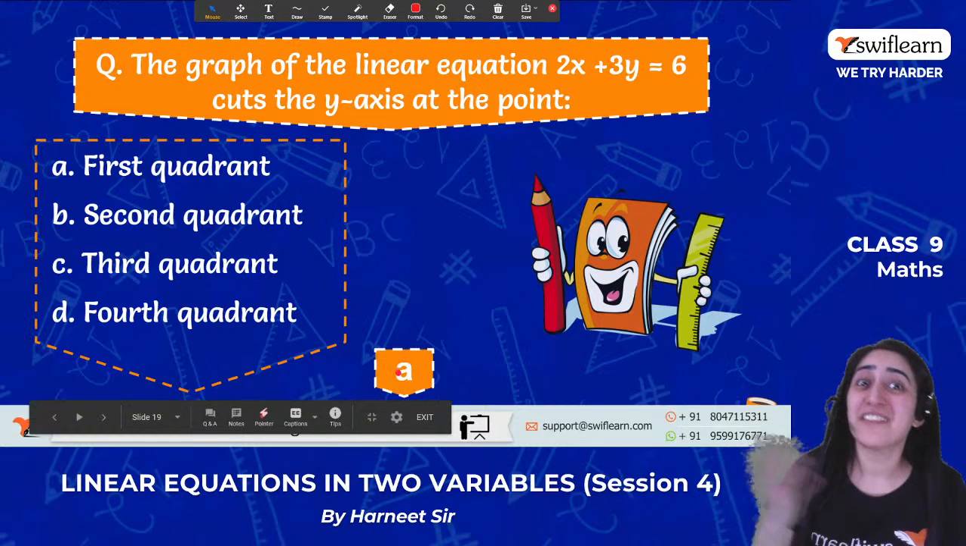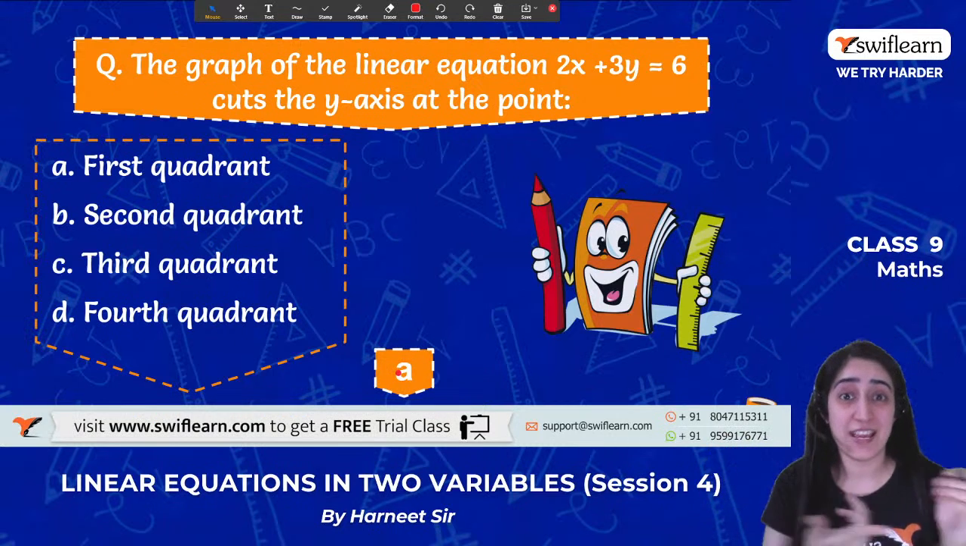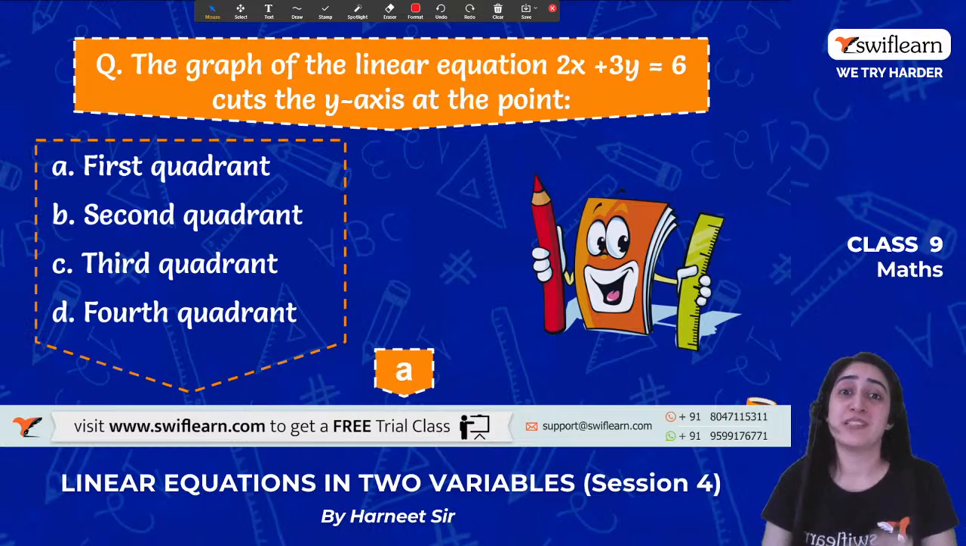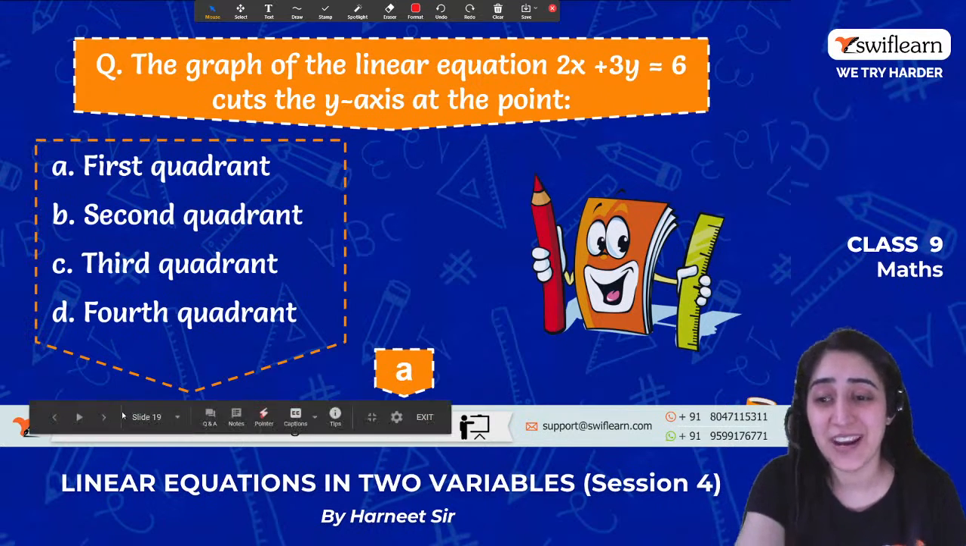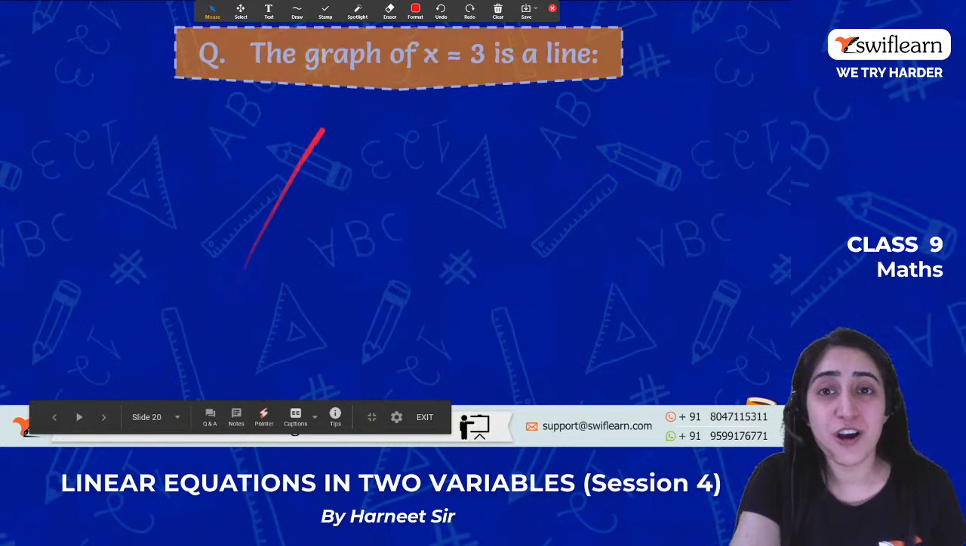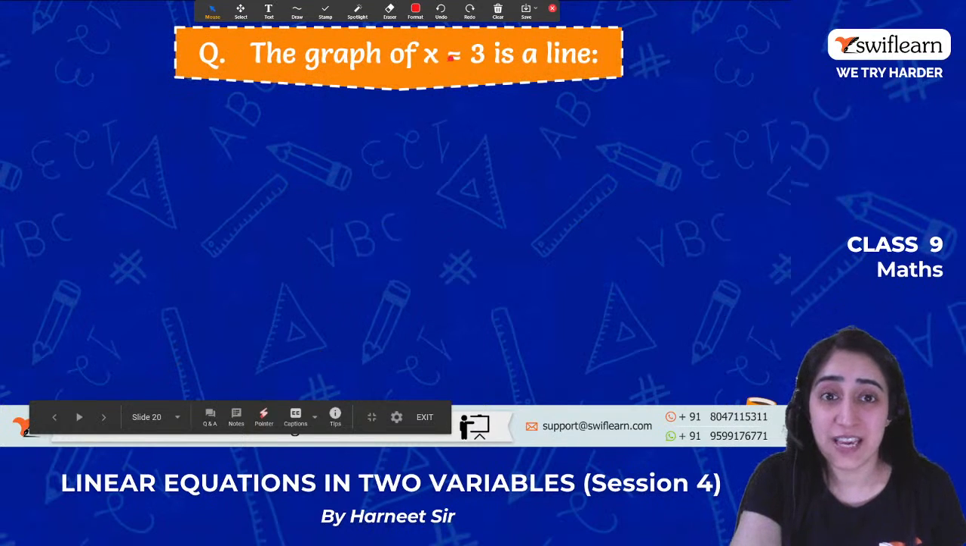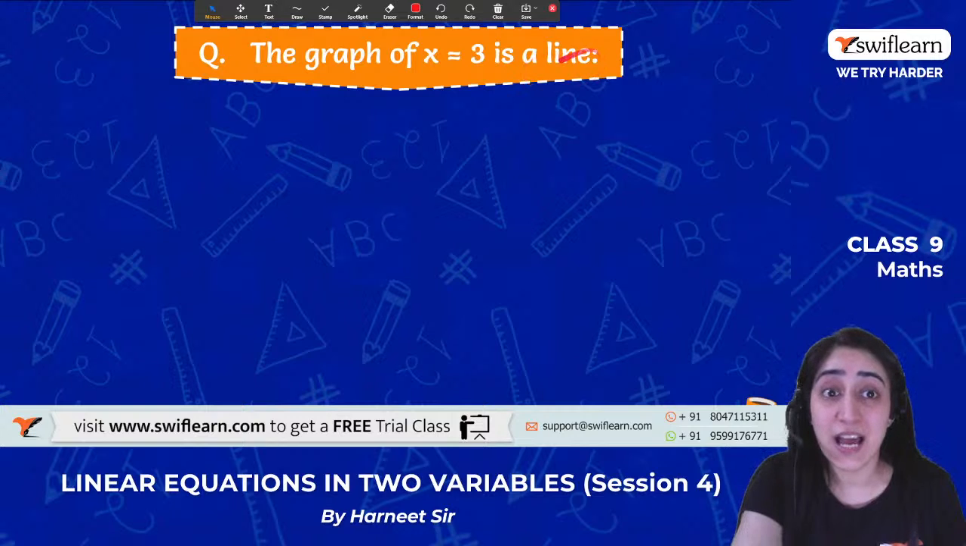See, A part is the right answer. Yes, it's when x is positive, y is positive. That means that point lies on the first quadrant. Great. Moving on to the next one: the graph x is equal to 3 is a line.